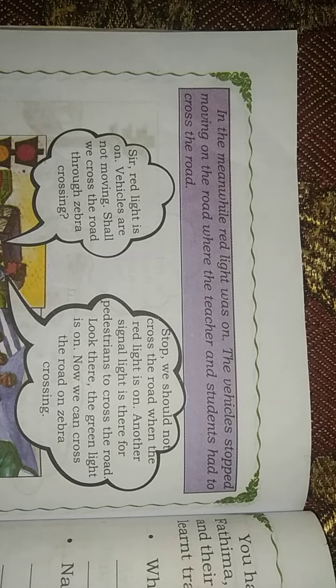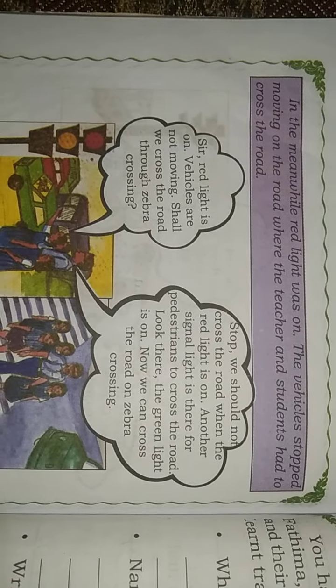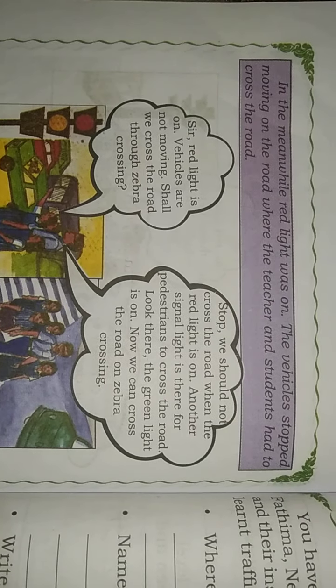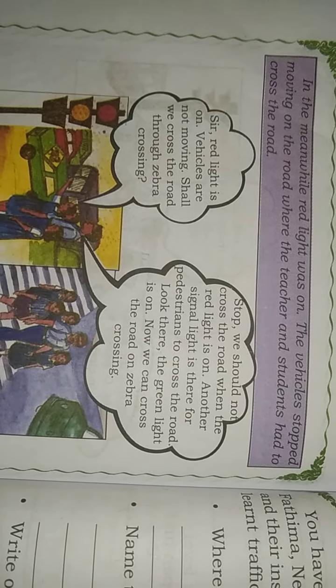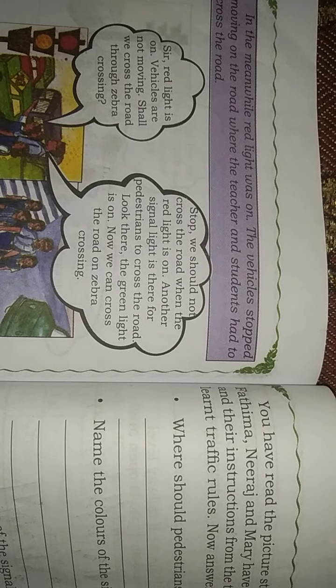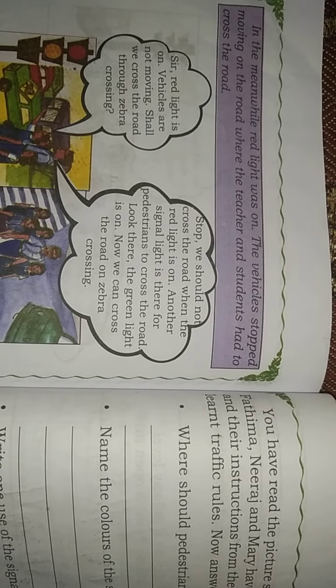The teacher and students had to cross the road. The student asked, sir, the red light is on and vehicles are not moving, shall we cross the road through the zebra crossing? The teacher answered, stop. We should not cross the road when the red light is on.